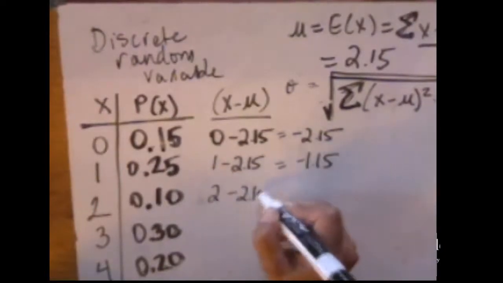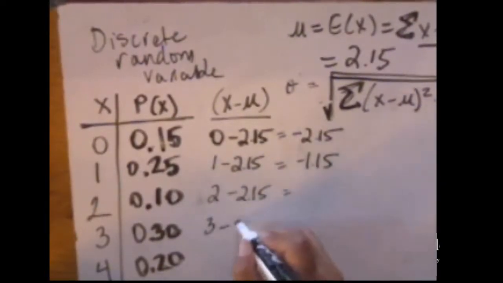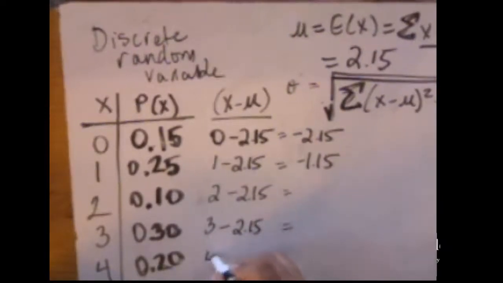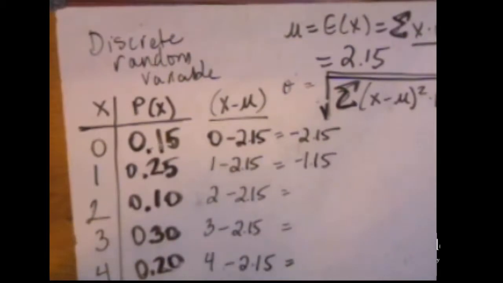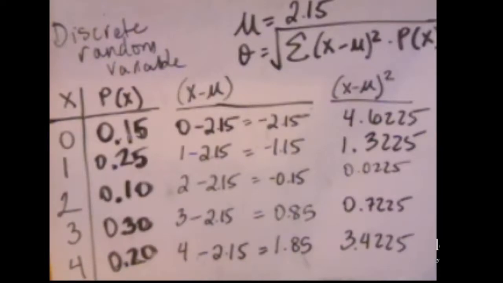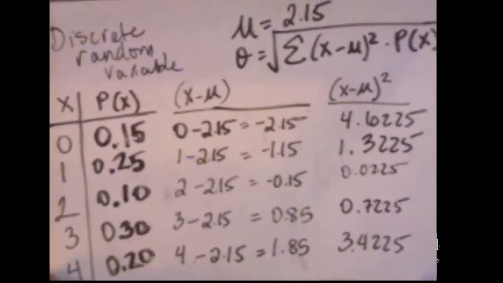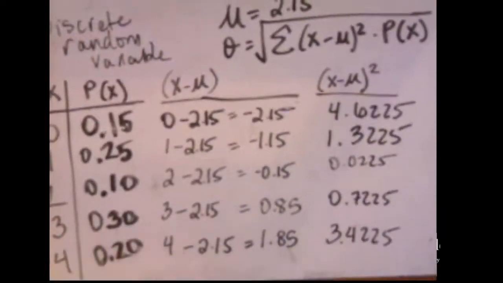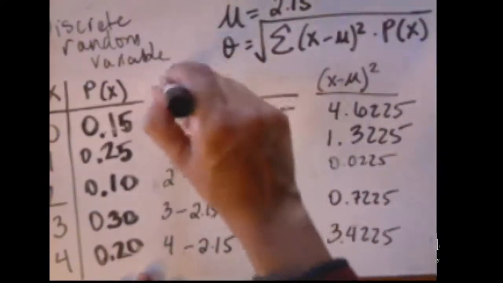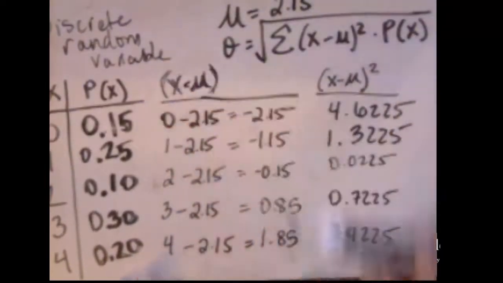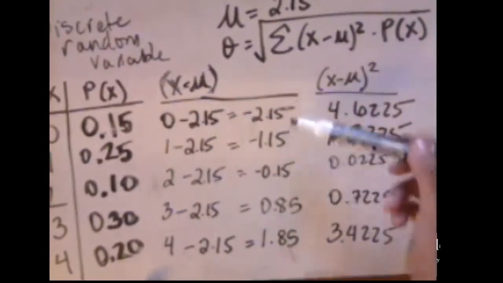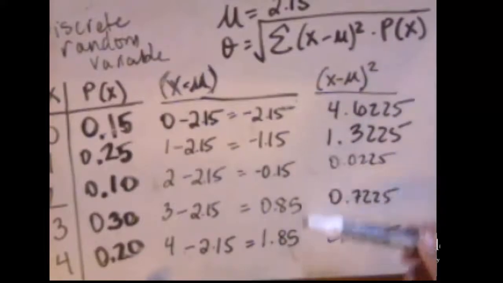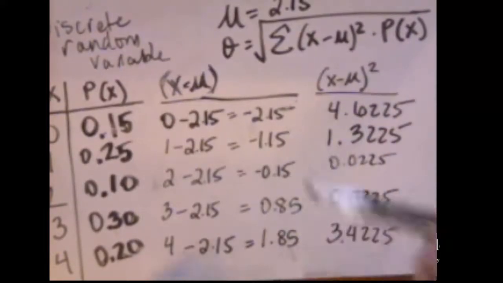Again, bear with me, I'm going to pause this and subtract the mean from x 5 times. All right, you'll notice I took x minus the mean, and I subtracted the mean from x 5 times. I got negative 2.15, negative 1.15, etc.